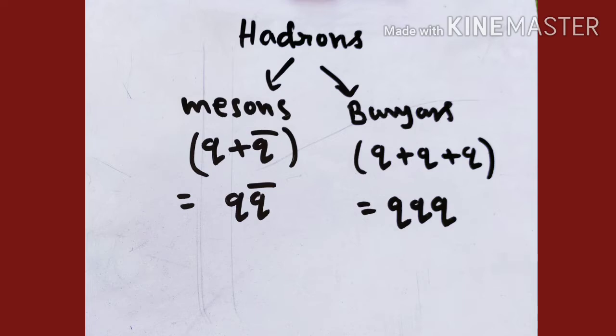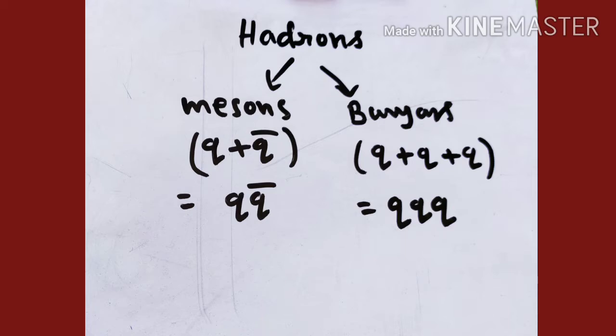Similarly, baryons are the composite particles of three quarks. Now these three quarks can be the same quarks or they can be different quarks or two of them can be the same and one is different. So any situation can happen, but baryons are always composed of three quarks, and again, since the quarks are fermions, all these three quarks must be following the Pauli's exclusion principle, and therefore each of these three quarks must be possessing a different quantum mechanical state from each other.